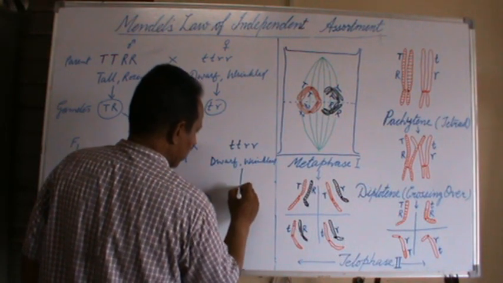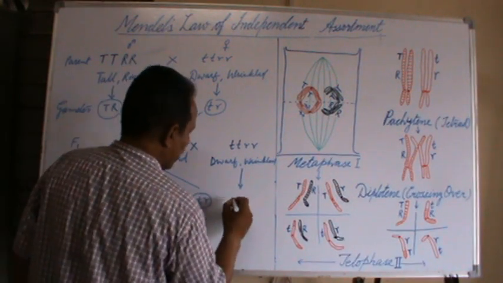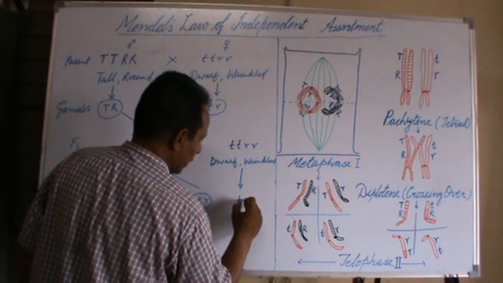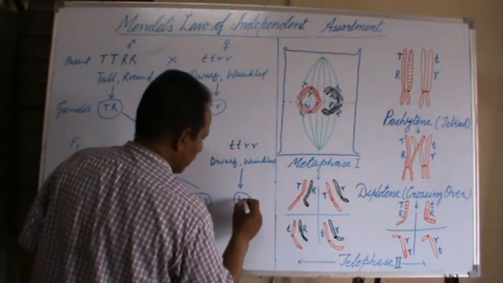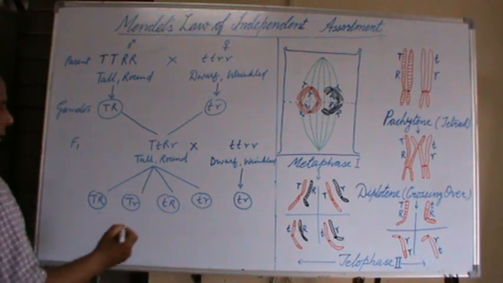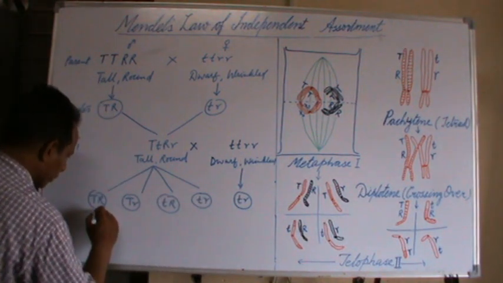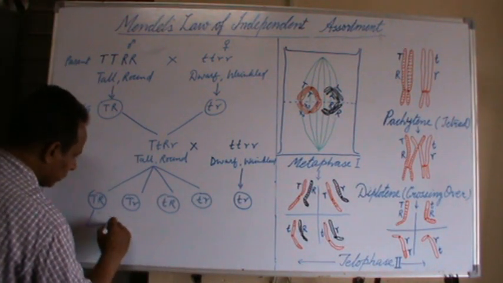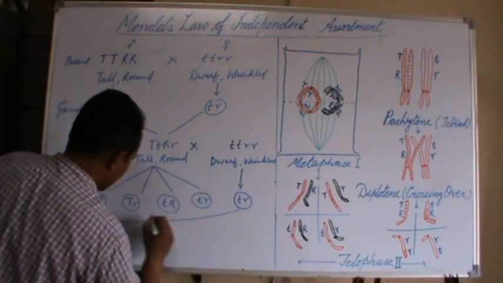This plant also produces one type of gamete, that is small t, small r. When these gametes are fused with these gametes,